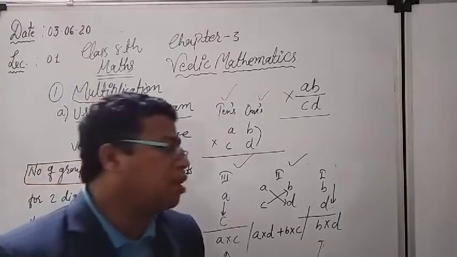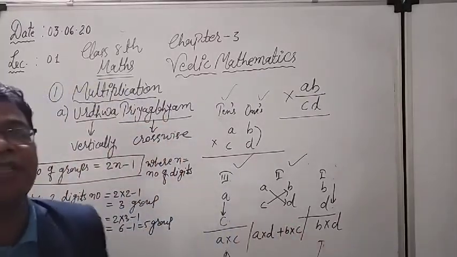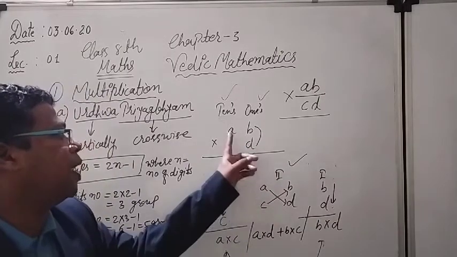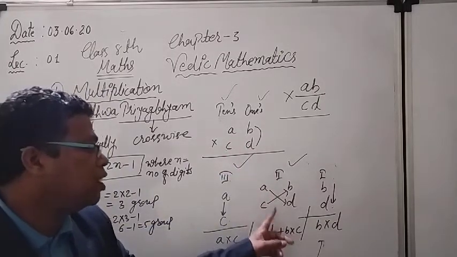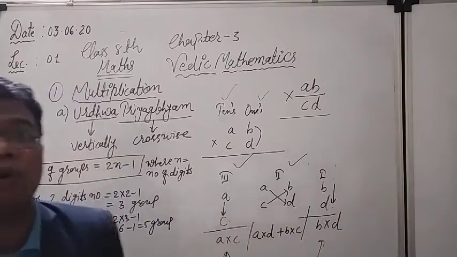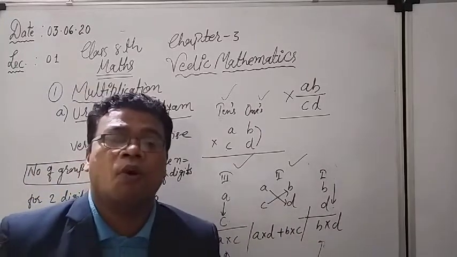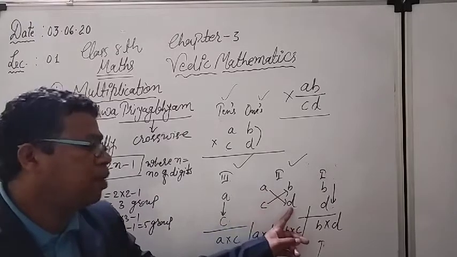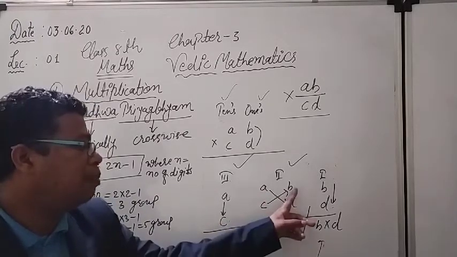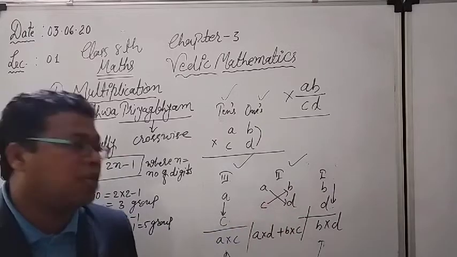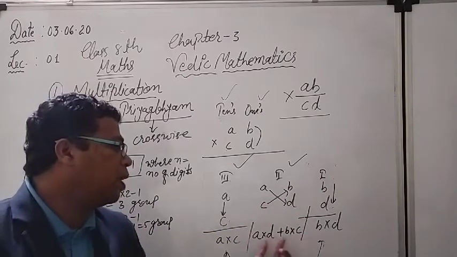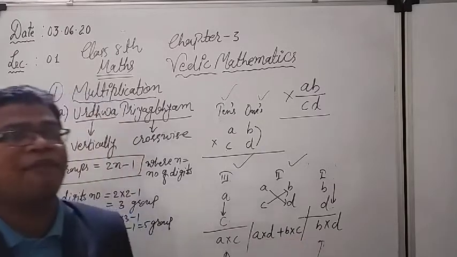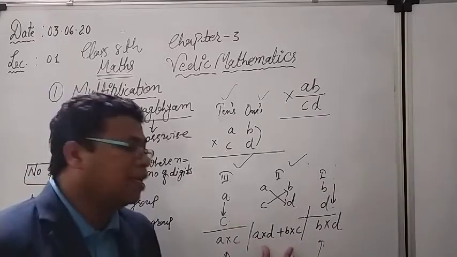But I have left the middle group. What do I have to do for the second group? You can see in the second group, again we have to write both numbers, A and B, C and D. And this second group represents the crosswise multiplication. What is the meaning of crosswise multiplication here? It means A I have to multiply with D, same like that, B I have to multiply with C. Whatever products form, A into D and B into C, finally their addition I have to write here.